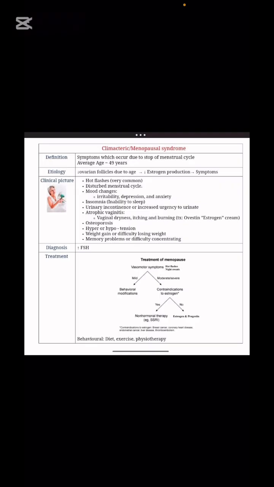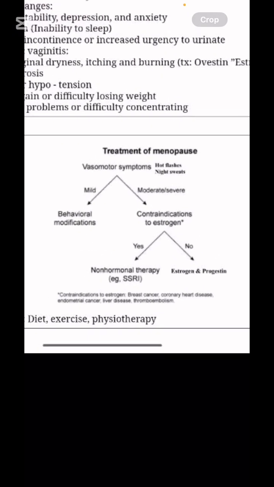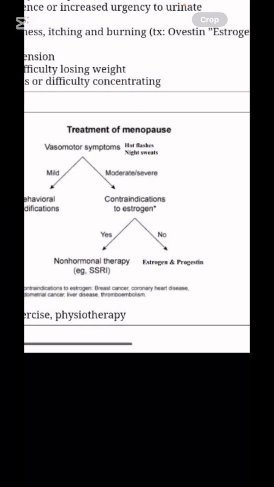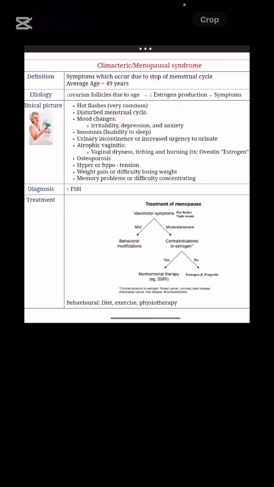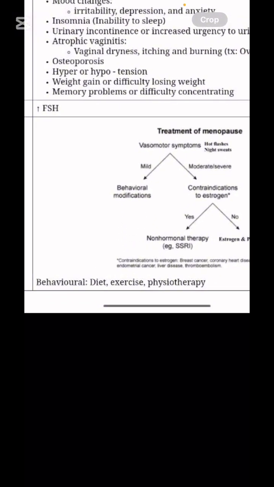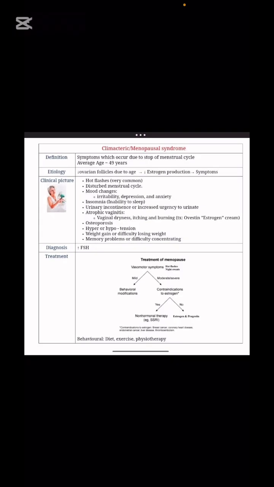How to diagnose the climacteric syndrome? Increased FSH will diagnose it. How to treat it? The best treatment is estrogen and progesterone therapy or behavior therapy. Diet, exercise, and physiotherapy can correct the climacteric syndrome.